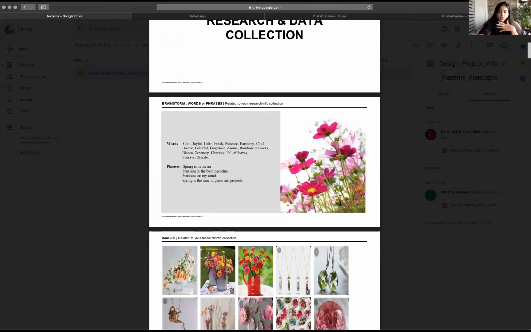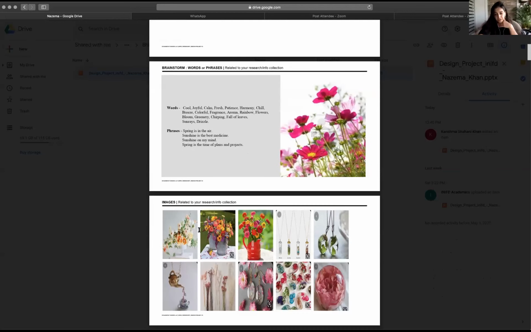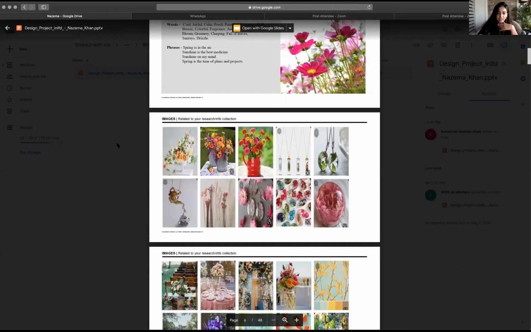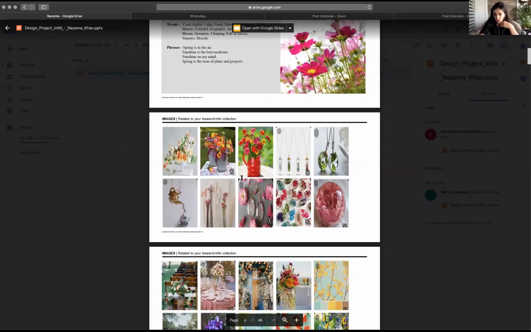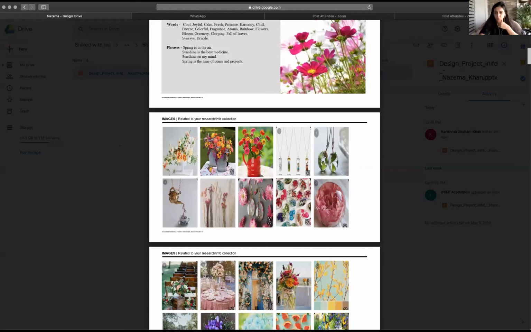So you can play with a combination of words and phrases. That's good. Please be careful of how you put the images, because if you look at this slide, you'll see that the images are very stretched. So they're not very proportionate. So please be careful the way you place your images in the presentation. Also, this looks like a screenshot because I can see the magnifier on the picture. So let's also be careful of how we are saving the pictures and how we are placing the pictures. But in terms of the pictures, they relate a lot to the keywords that she's used, so that is correct.